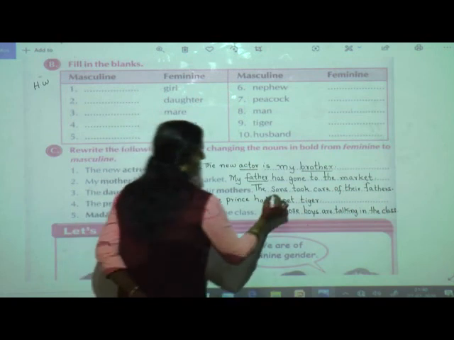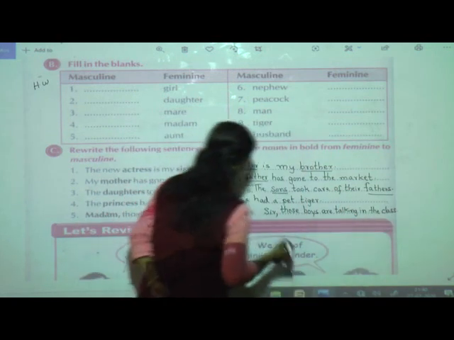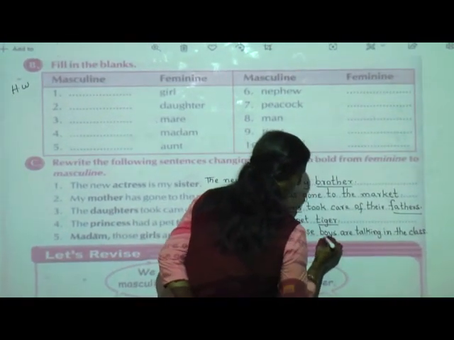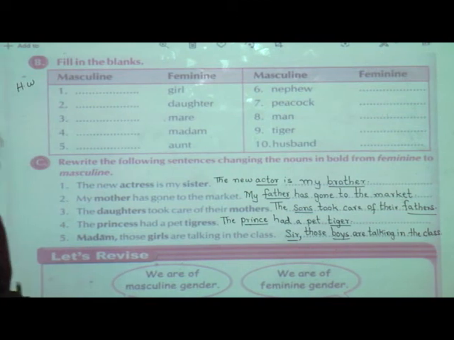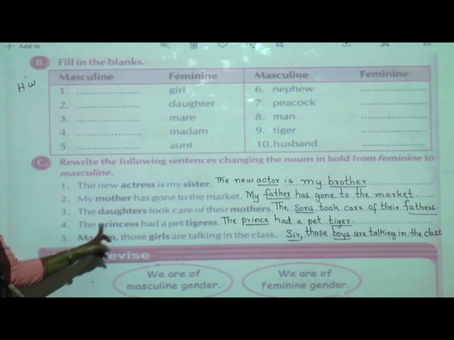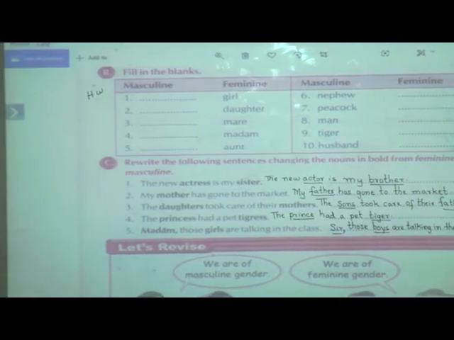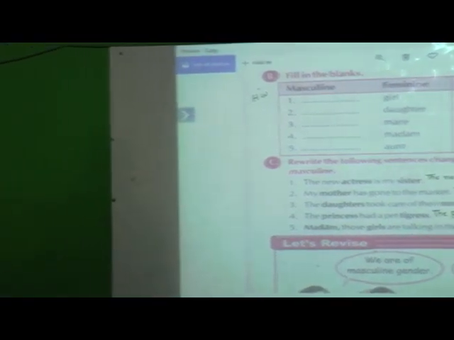Now whatever I have changed, I will underline the genders. Okay? So you also underline with a scale. Now those who have not finished, you can see all these genders on page number 29 and you can solve it. I have just showed you. And don't forget to solve exercise B on your own with the help of page number 29. See students, here you can see. Can you see this? Yes. You have to read this first in order to solve this exercise B.